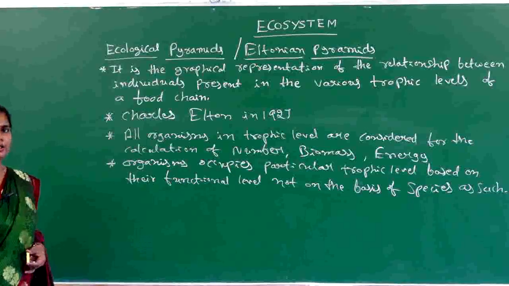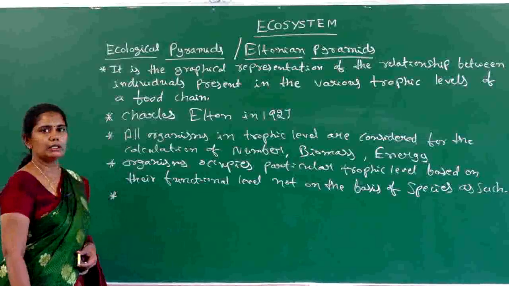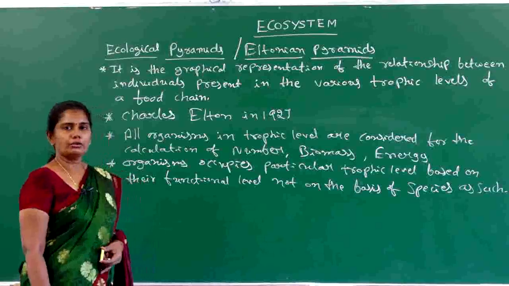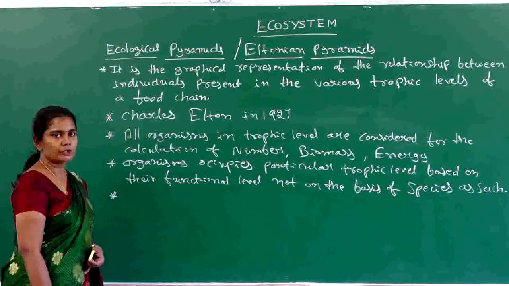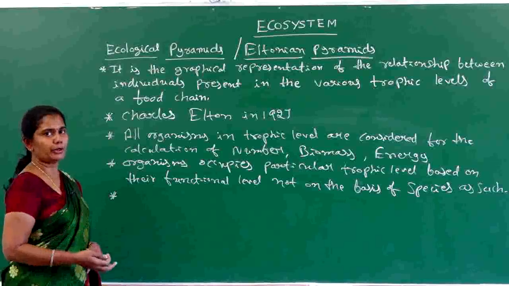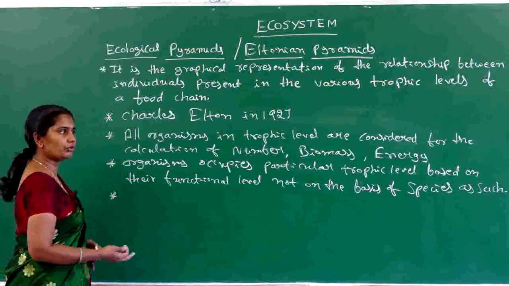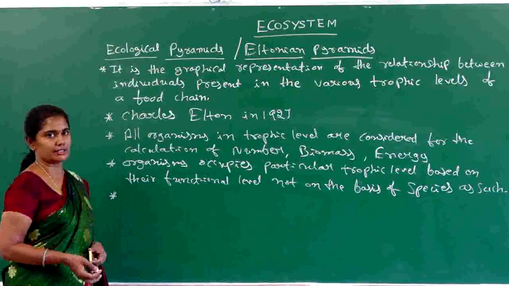Now the next most important point about the ecological pyramid is that out of all the organisms present in a particular ecosystem, more than one trophic level can be occupied by the similar organisms. That is the main thing.